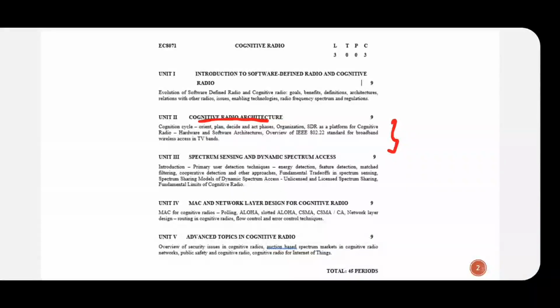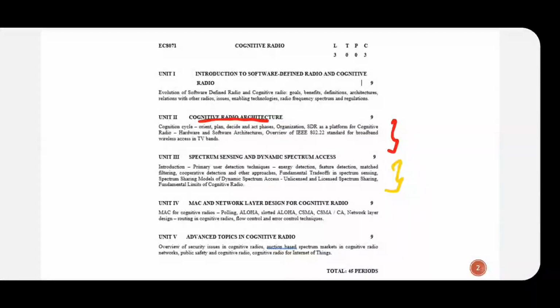And then in the next unit, spectrum sensing and dynamic spectrum access. As we said, the cognitive radio will first find the vacant spectrum, so that is spectrum sensing. Spectrum sensing is important, so that is studied in detail in this third unit.